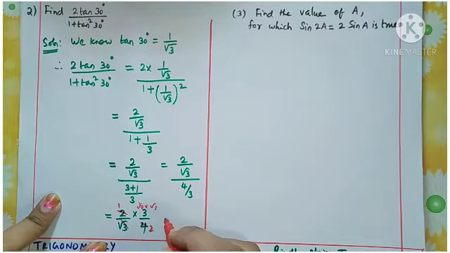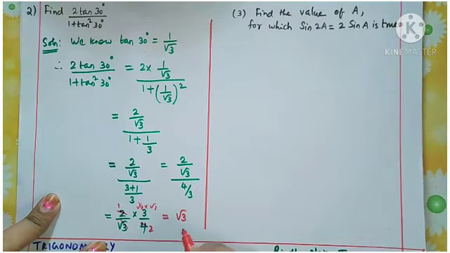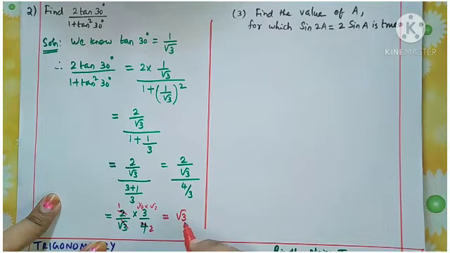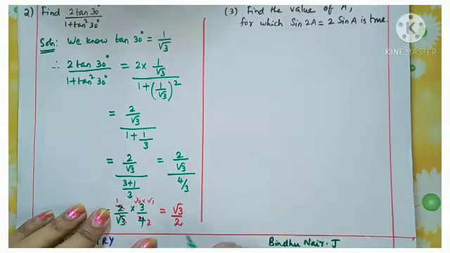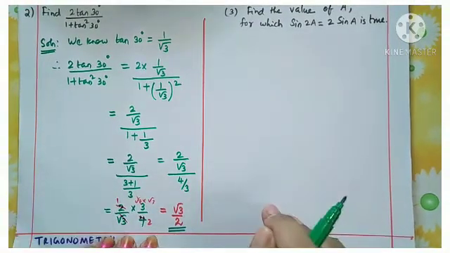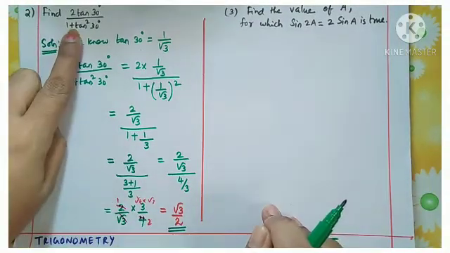So that is equal to how much? Balance root 3 by 2. So this is the answer. Root 3 by 2 is the value of this question.